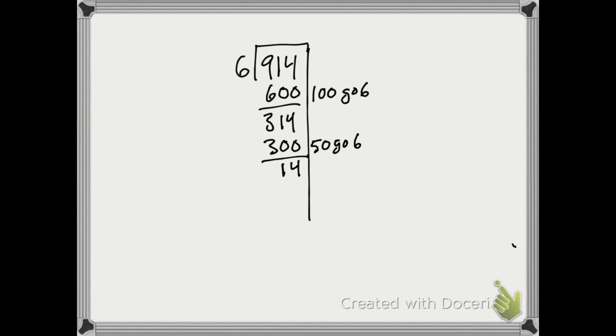So again, big picture, I'm making groups of 6. I'm taking those groups that I've made away from 914 and seeing how many more I can make until I can't make any more groups of 6. And at this point, with 14 left, I can see I can make 2 groups of 6, which is 12, leaving me with 2. And now I know I'm finished with the process because I can't make any more groups of 6. So now I just have to go back in and add up how many groups of 6 I've made. I have 100 and 50 and 2, which is 152, and I have a remainder of 2.